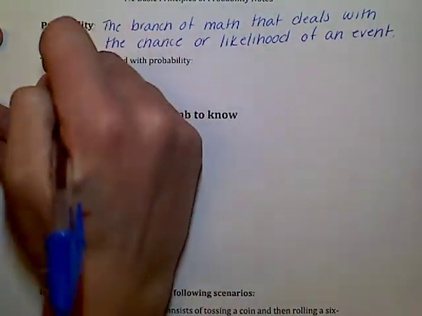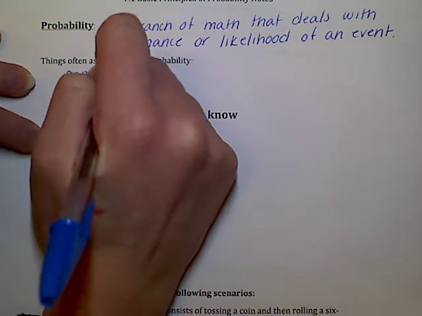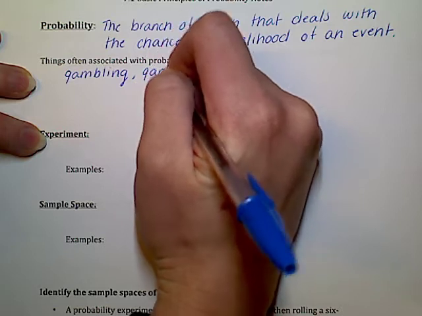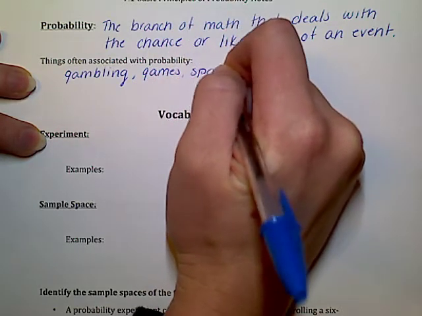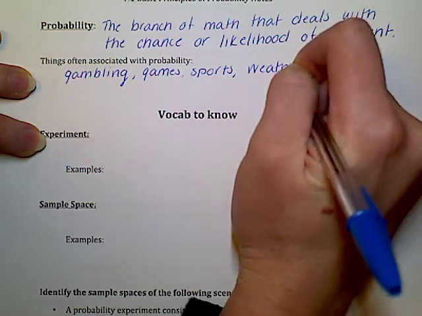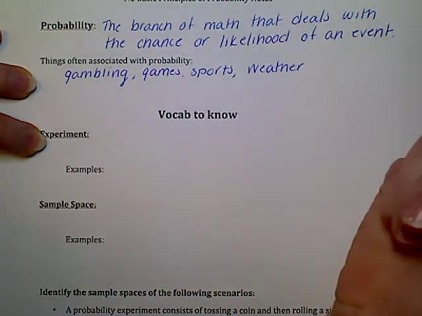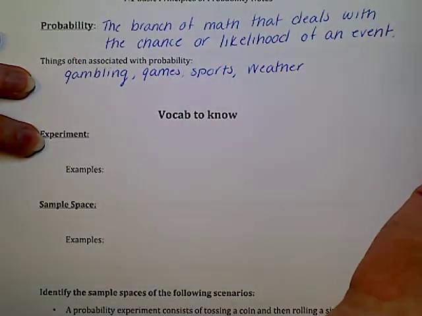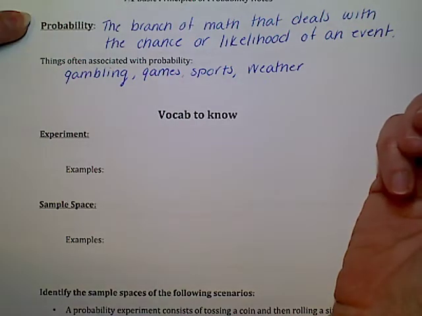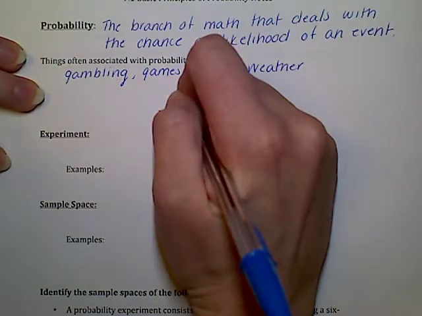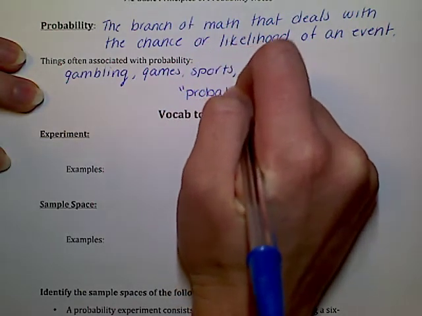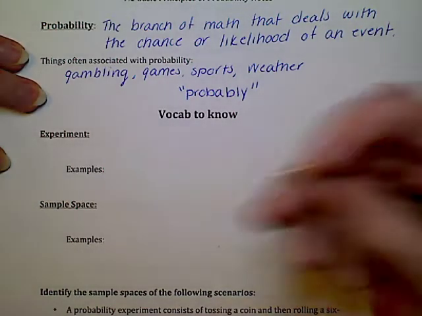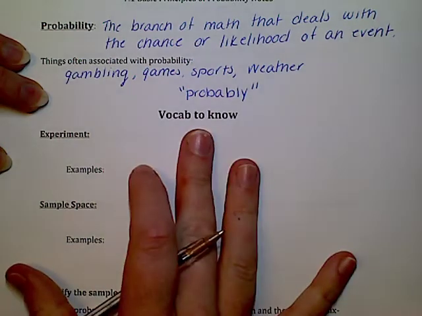You hear this all the time. When we talk about gambling, that'll be a big thing in this chapter. Gambling or card games or sports even, that deals with probability. Weather, we hear about probability of rain or the chance or likelihood of snow. We hear about that all the time when we're talking about the weather, so that refers to probability. So there's lots and lots of things that are associated with the word probability, including the word probably. Okay, when something's probably going to happen, its probability is strong that it's going to occur. So those words are related.